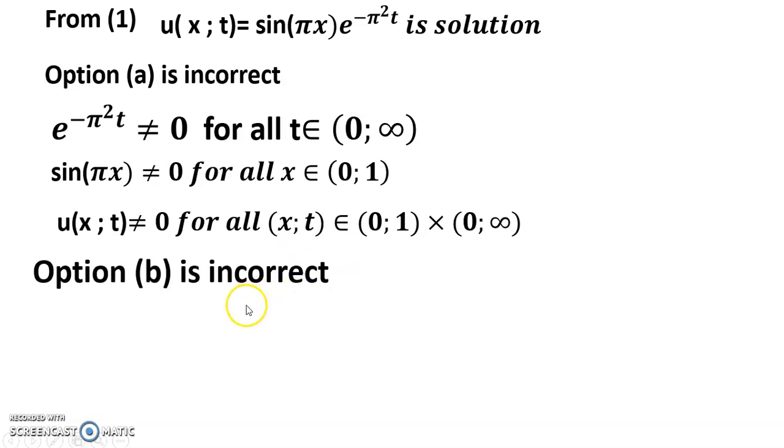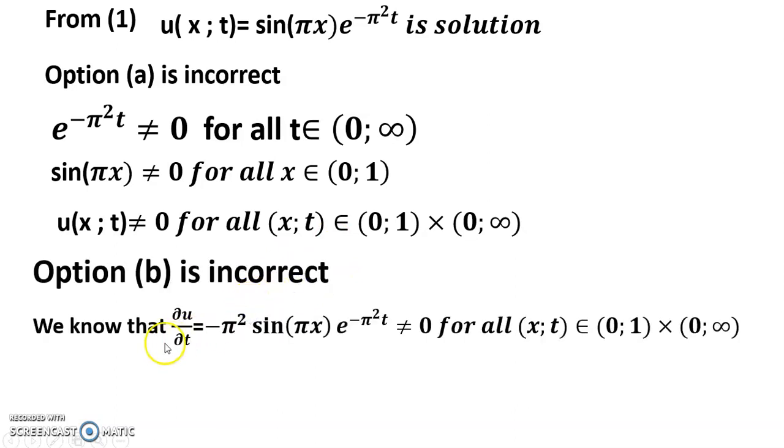Now option B is incorrect. We know ∂u/∂t = -π² sin(πx) e^(-π² t) does not equal 0 on (0, 1) × (0, ∞).